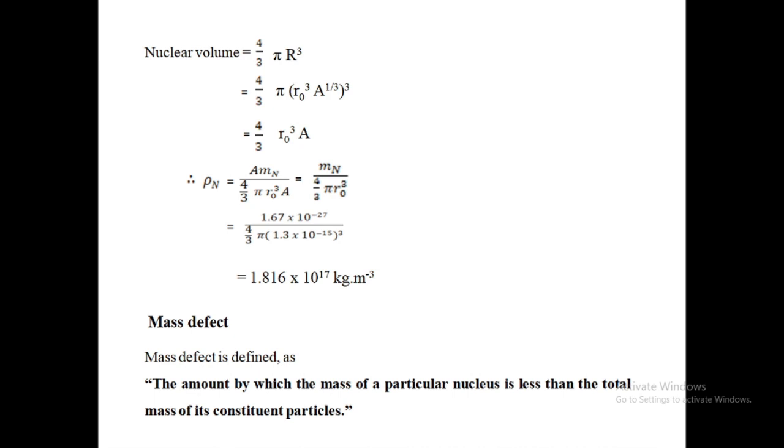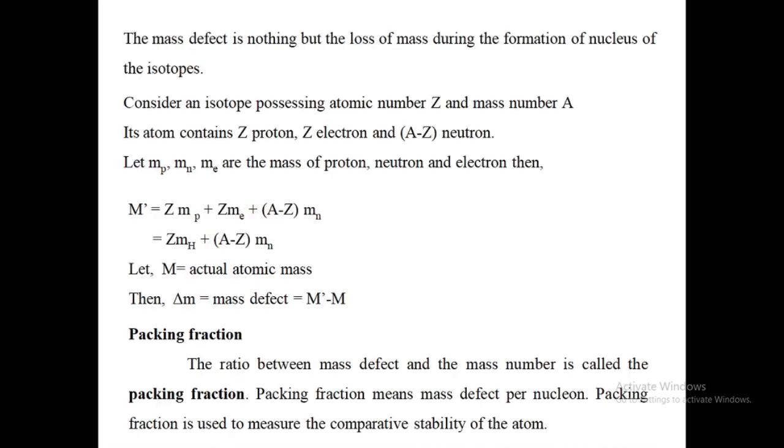Then mass defect. Mass defect is generally defined as the amount by which the mass of a particular nucleus is less than the total mass of its constituent particles. The mass defect is nothing but the loss of mass during the formation of nucleus of the isotopes. Consider an isotope possessing an atomic number Z and atomic mass number A. Then the atom contains Z number of proton, Z electron and A minus Z neutron.